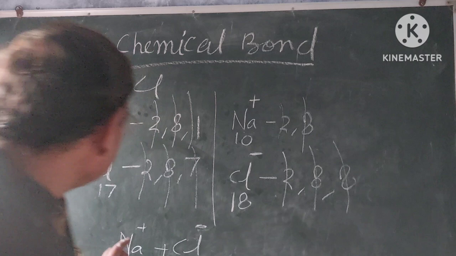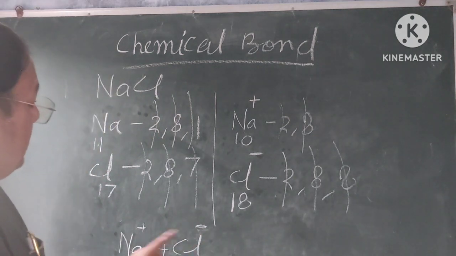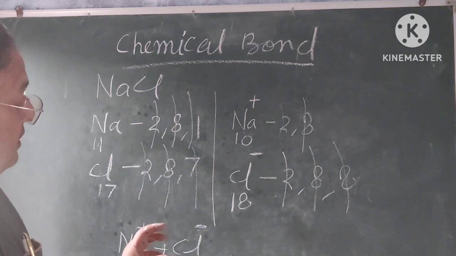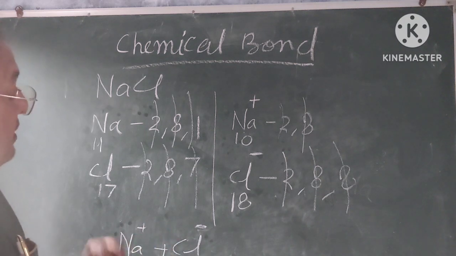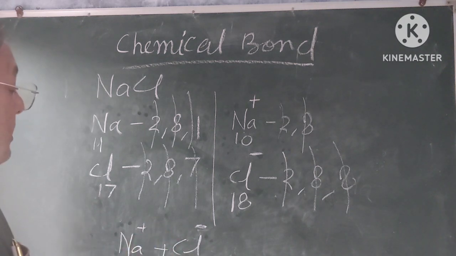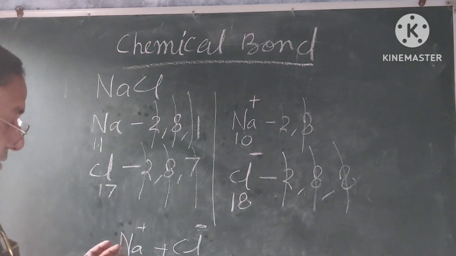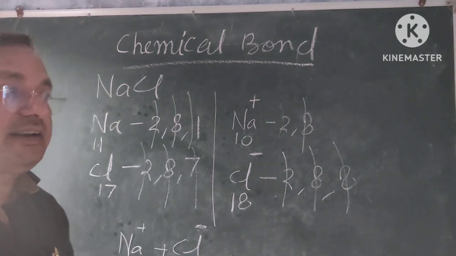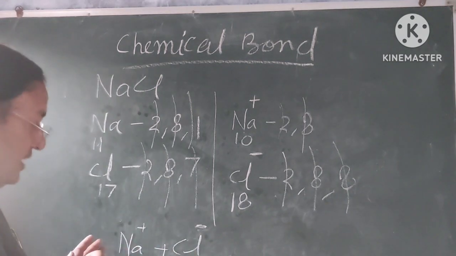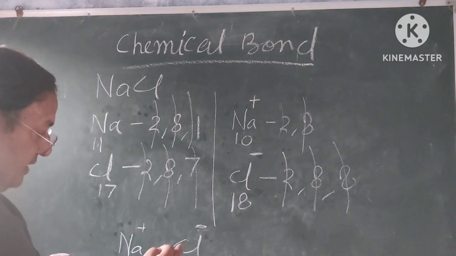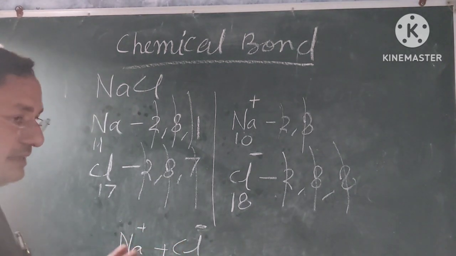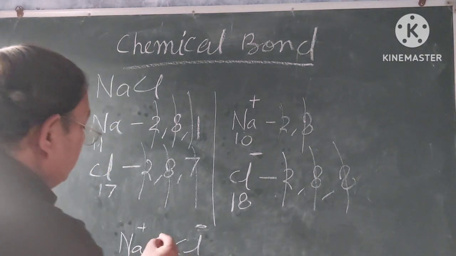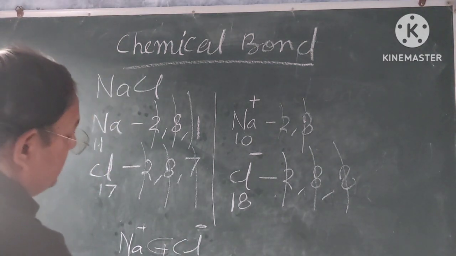So here the nature of charge is opposite. Sodium has positive and chlorine has negative. In this way, sodium and chloride ion experience a force of attraction, and by this force of attraction the sodium ion and chloride ion get combined.